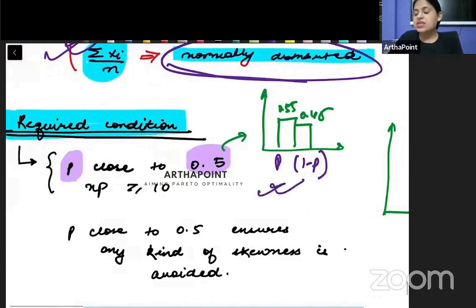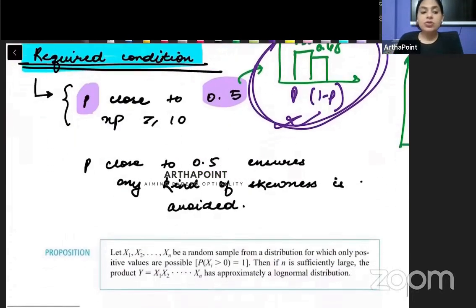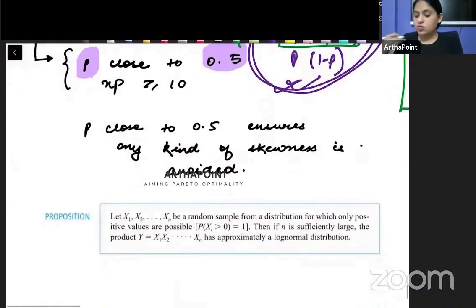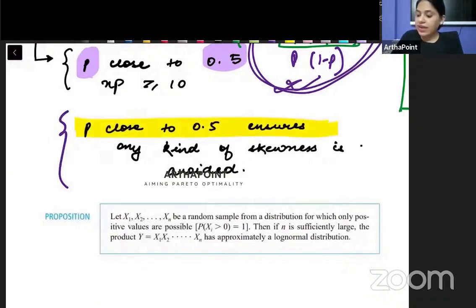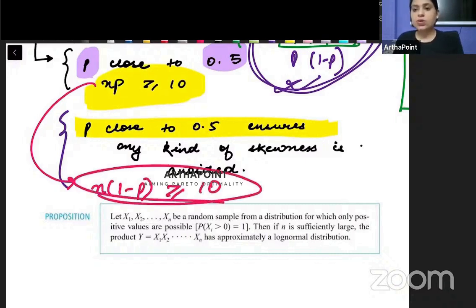But if the other is the case, then we can say that the summation of xi's will be normally distributed. The condition for the binomial distribution to be normally distributed is when p is close to 0.5 and when you have n into p greater than 10. Beta, rewriting this, we can also say that n into 1 minus p, that means n into q, should also be greater than or equal to 10.